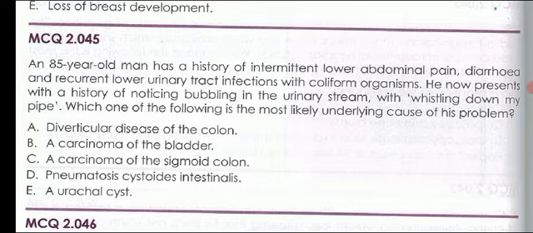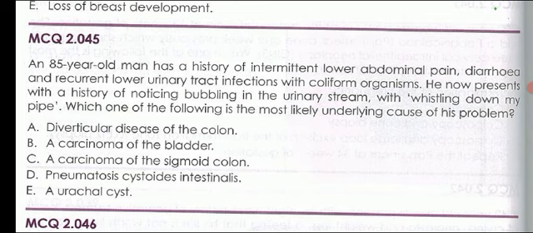Question number 45. An 85-year-old man has a history of intermittent lower abdominal pain, diarrhea, and recurrent lower urinary tract infections with coliform organisms. He now presents with a history of noticing bubbling in the urinary stream, with whistling down his pipe. Which one of the following is the most likely underlying cause of his problem?